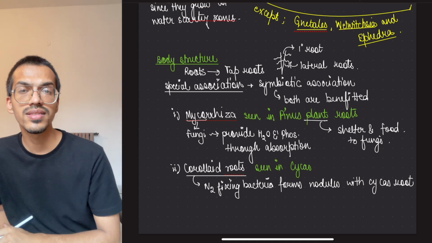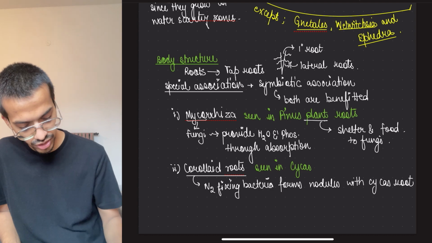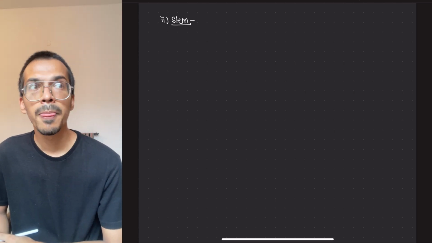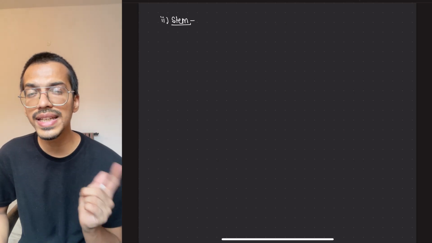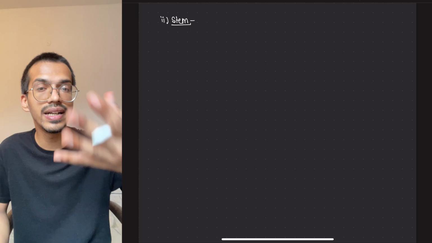Let's go to the next thing, that is stem. Now when we come to the stem, if you have seen a Pinus plant, then you can remember very well. But if not, you know that it has a woody covering outside. Now this woody thing is formed due to secondary growth.